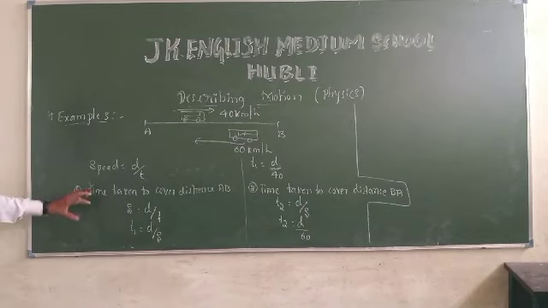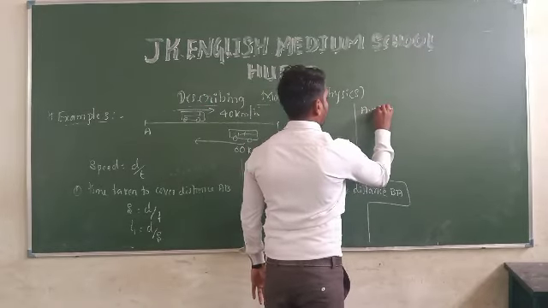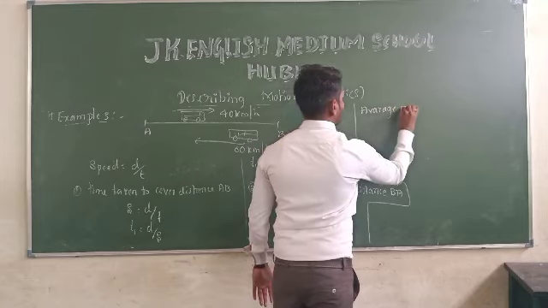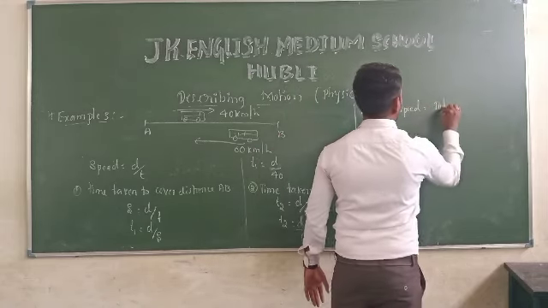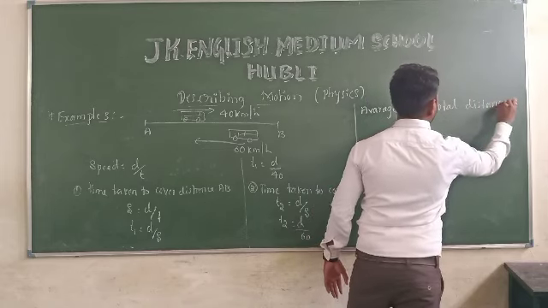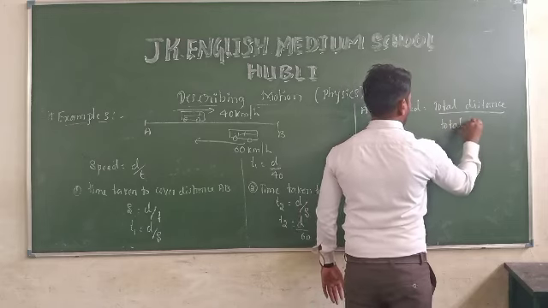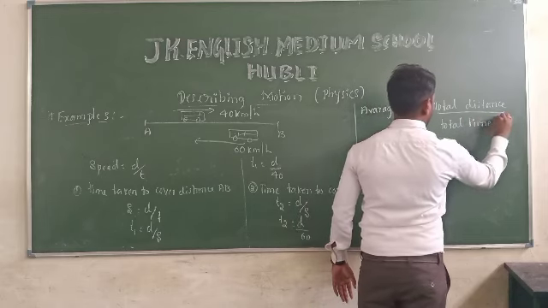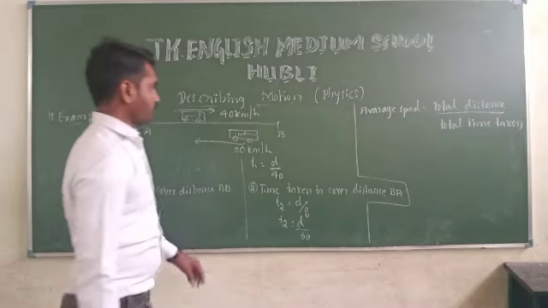Now we'll go to find the average speed. We already have the time, speed and distance. How to find the average speed? The average speed is equal to total distance divided by total time taken.